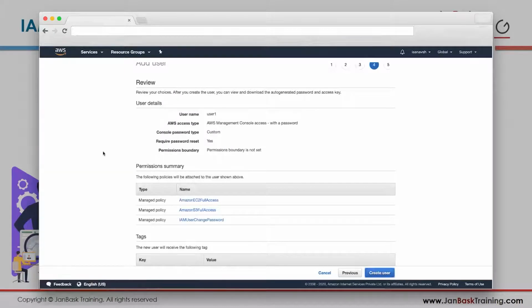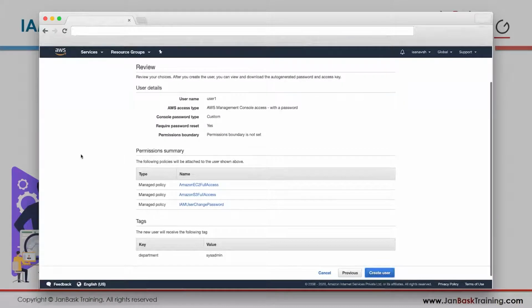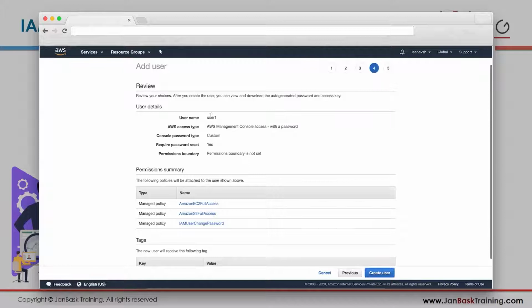Next, when I click review, it will tell me what I'm going to do. So I'm creating user1 who will have AWS Management Console access. The password type was custom because I added it. Require password reset: when the user logs in for the first time, they'll ask him to reset his password. Permission boundary is not set.